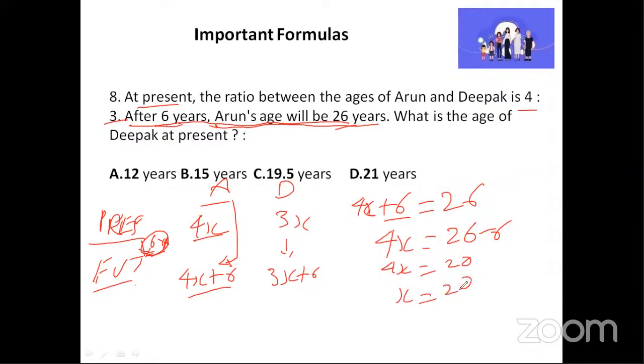X is equal to 20 by 4, which is nothing but 5. So x is 5. Okay. So now the question is, what is the age of Deepak at present? It is 3x. So x is 5. So 3x means 3 into 5, which is nothing but 15. Therefore, the answer is option B, 15 years. Perfect. Right. I hope this is clear.